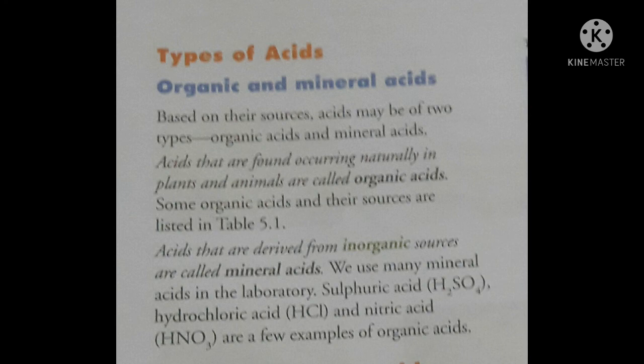Types of acids: organic and mineral acids. Based on their sources, acids may be of two types: organic acids and mineral acids. Acids that are found occurring naturally in plants and animals, or we can say the acidic substances which we get from plants and animals, are called organic acids. And in table 5.1, organic acids and their sources are given.